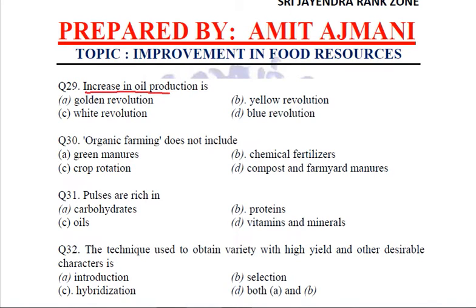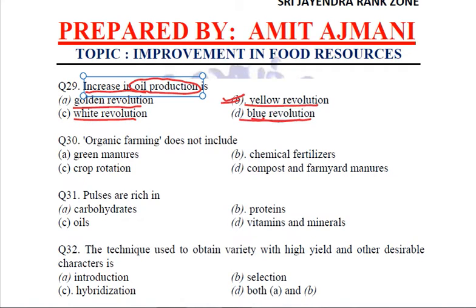Increase in oil production is a golden revolution, white revolution, yellow revolution, or blue revolution. We have already discussed above. Yellow revolution refers to the increase in oil production, and the rest we already know.